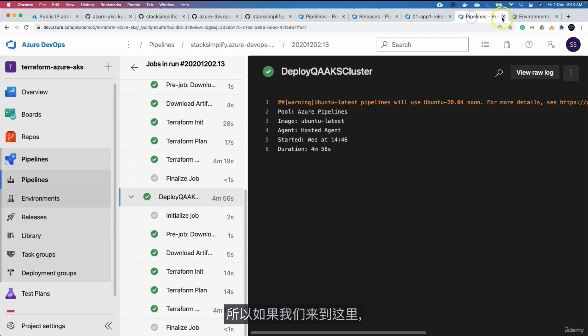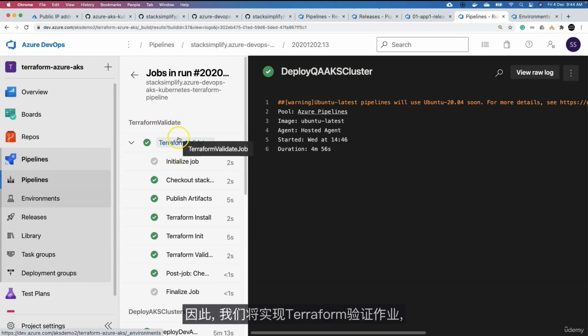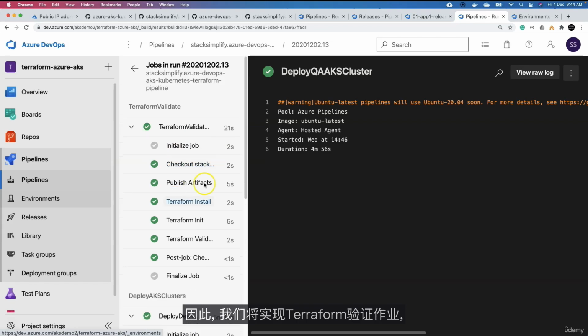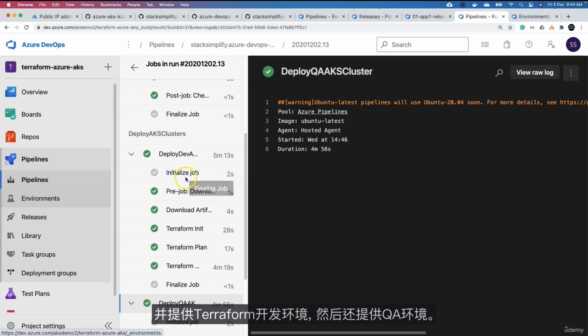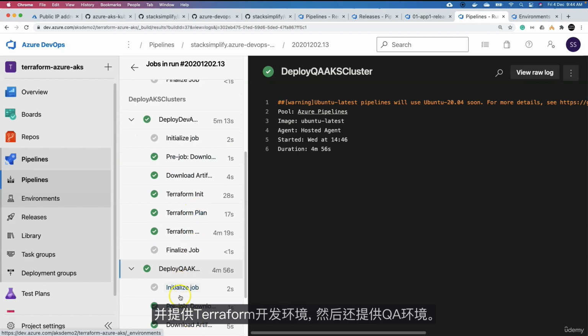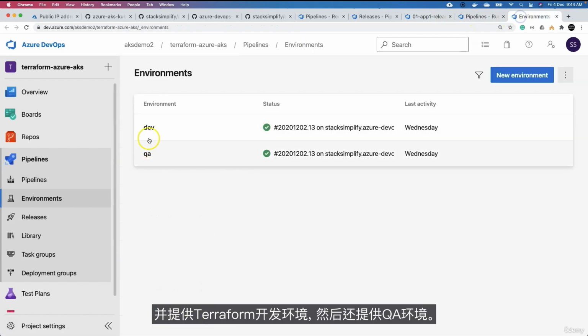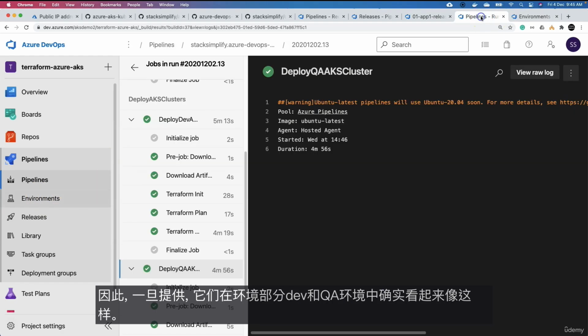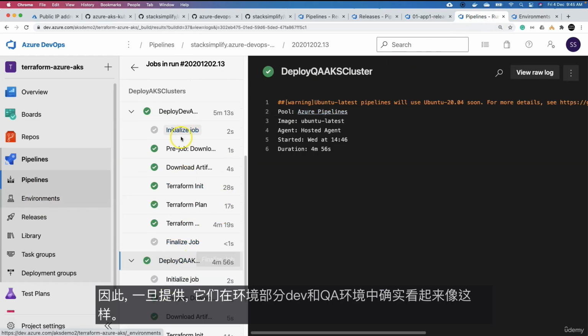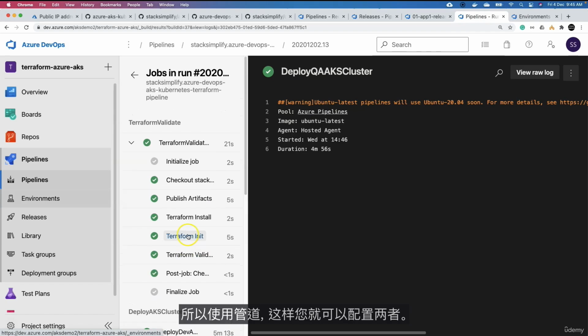So if we come here, these are the pipelines for our Terraform. We'll implement the Terraform validate job and provision the Terraform dev environment, and then also provision the QA environment. Once provisioned, they look like this in the environment section, dev and then QA environments. So using the pipeline, you can provision both.